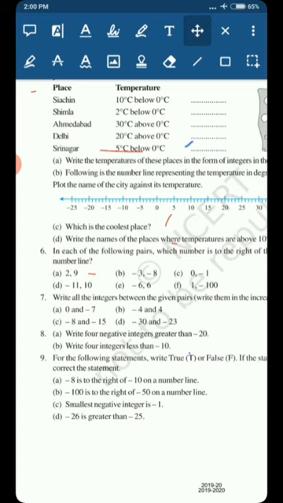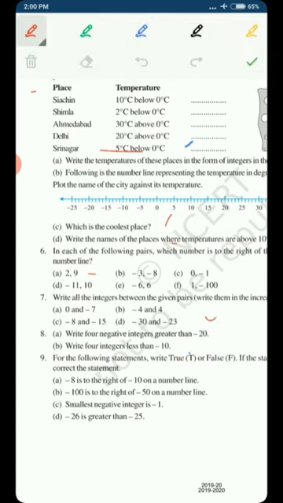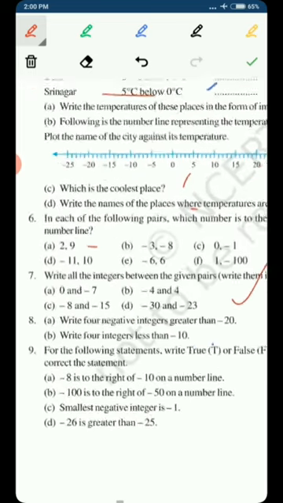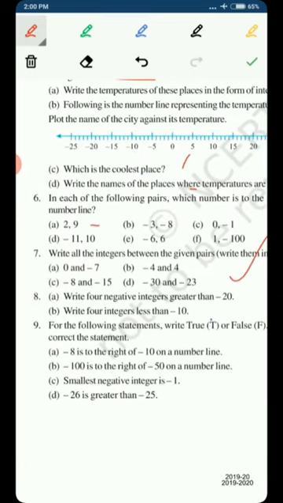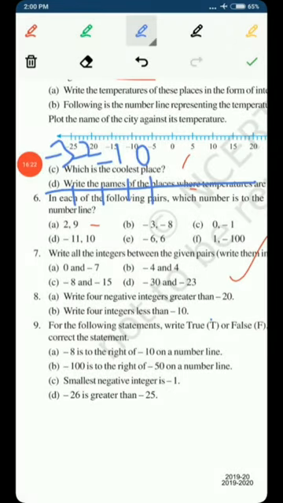Coming to the next question: write all the integers between the given pairs. We have to write which integers are between 0 and minus 7. On a number line, 0 is in the center and on the left hand side are all the negative numbers.